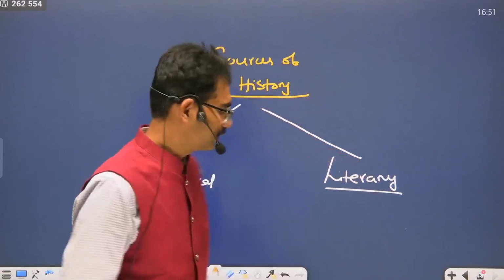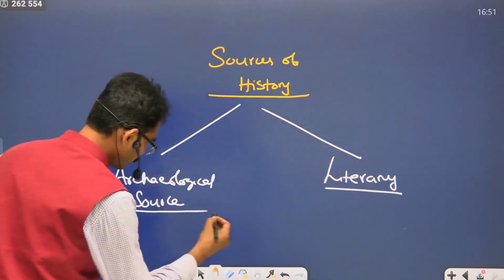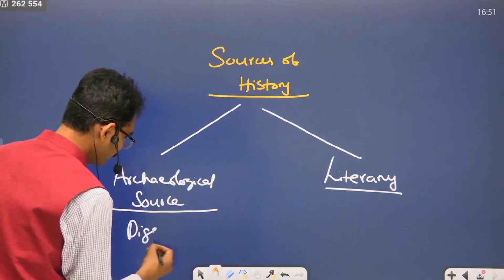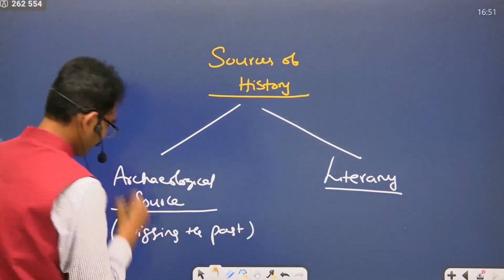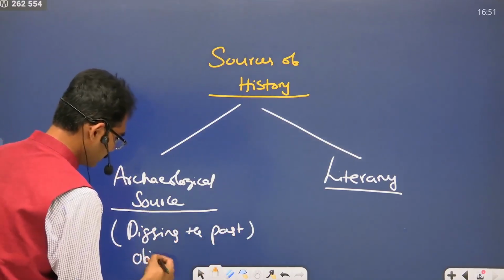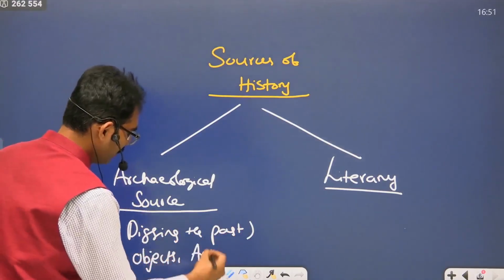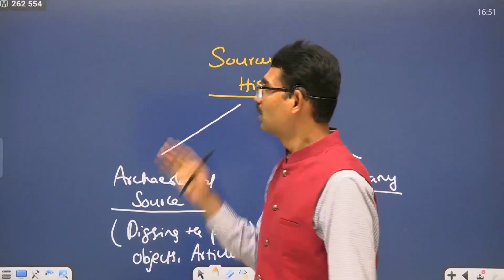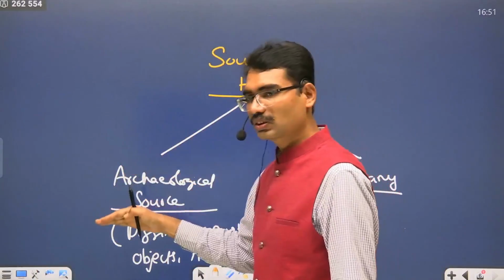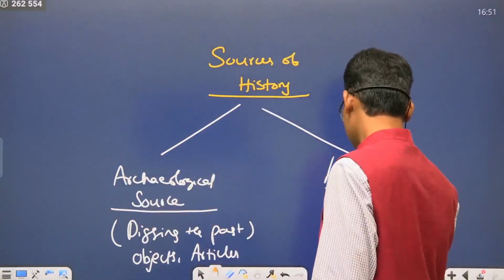All those things are archaeological sources. Digging the past, whatever objects, whatever human articles were discovered, based on that we have to reconstruct it. Sources means archaeological sources and literary sources.